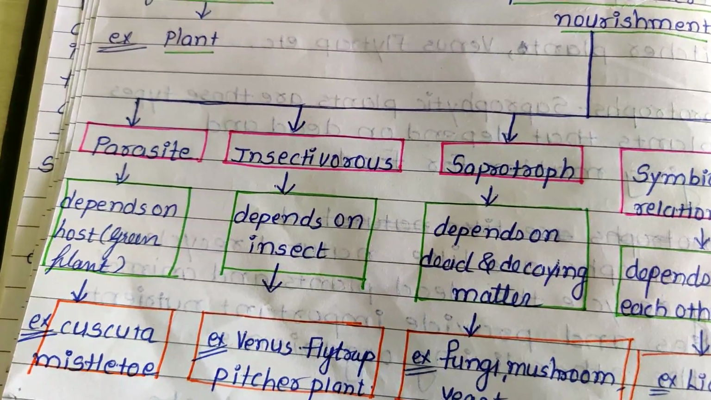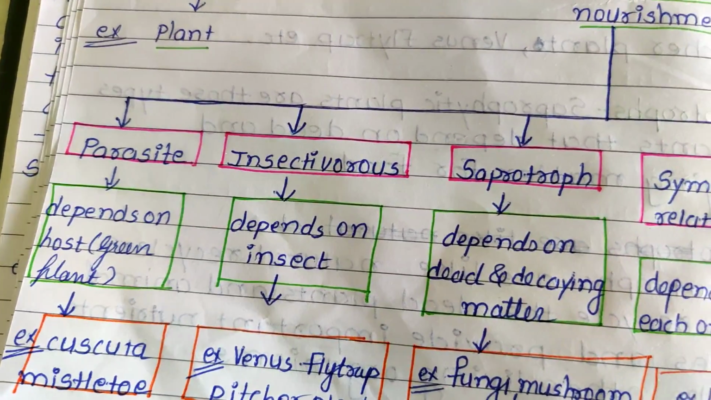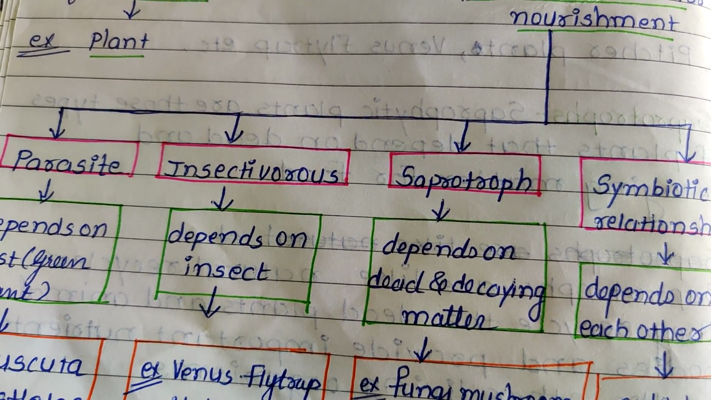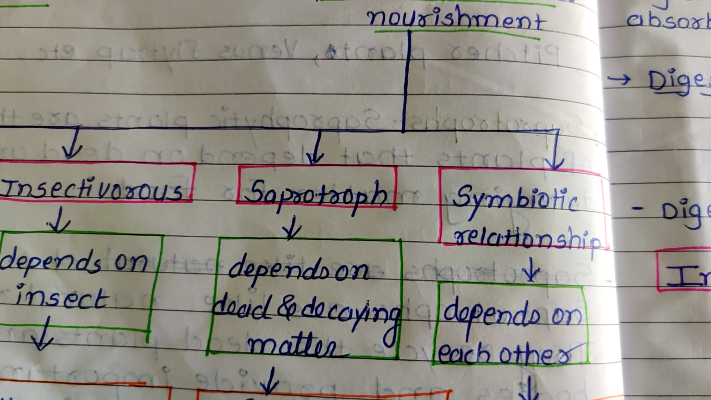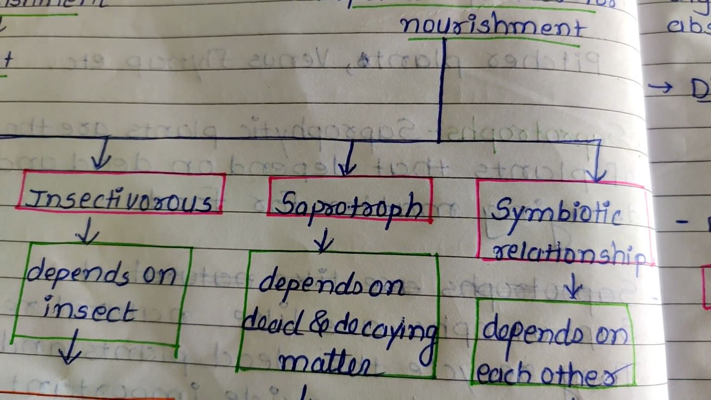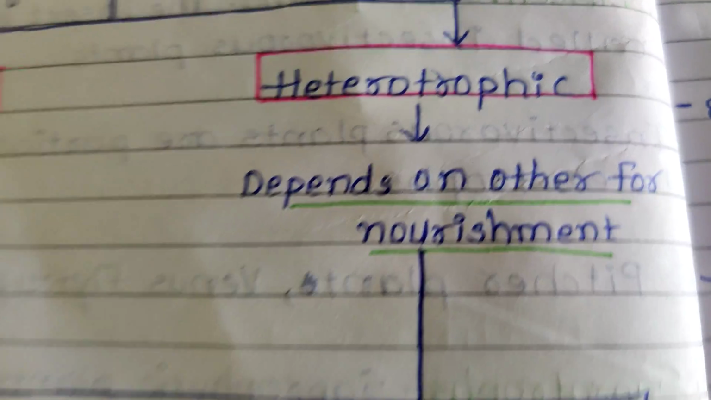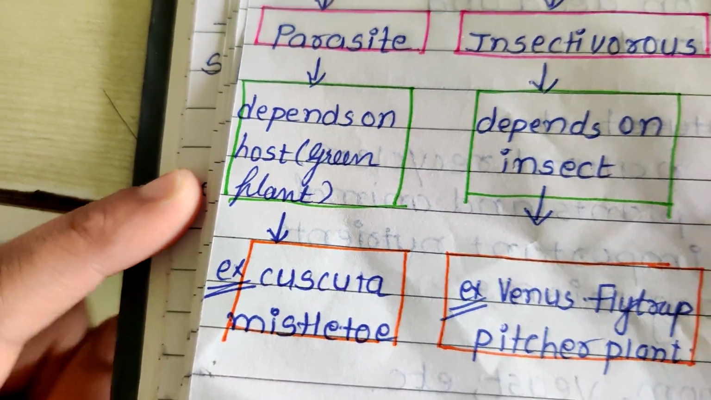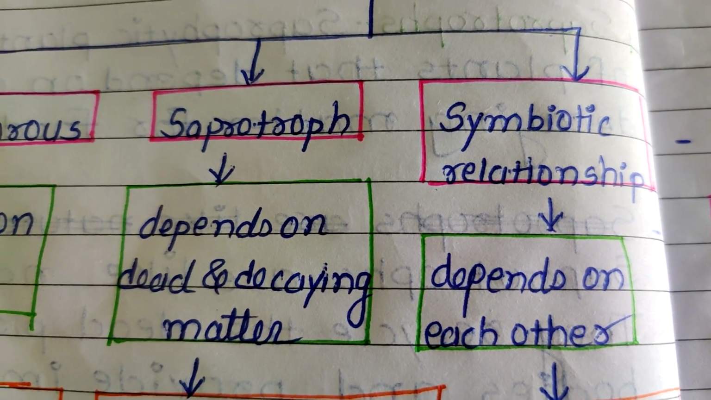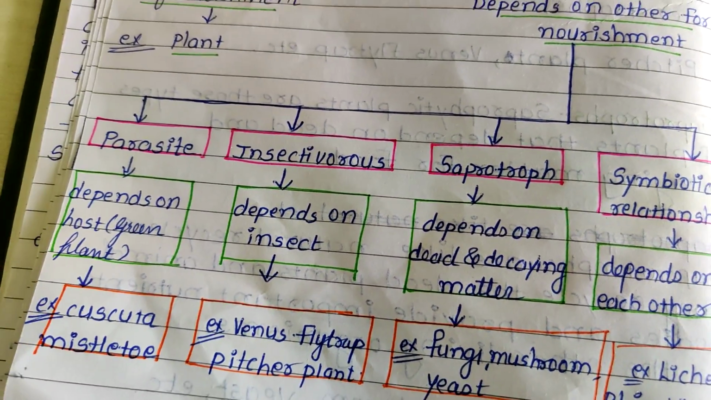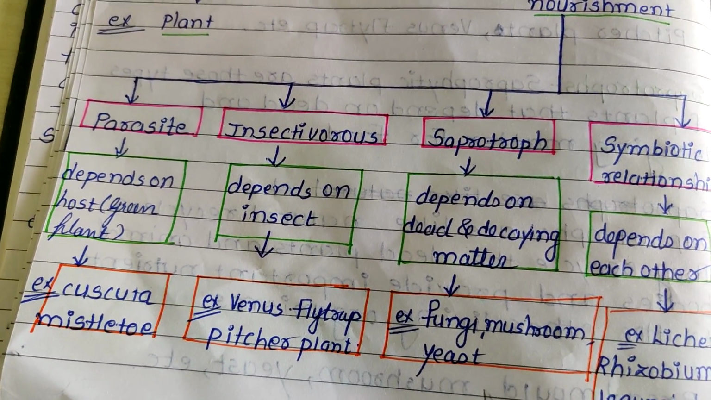Parasite means depends on a host plant, taking ready-made food from the green plant. Insectivorous depends on insects. Saprotroph depends on dead and decaying matter. Symbiotic depends on each other for the requirement. So you can see over here, depends on host, depends on insect, depends on dead and decaying matter, depends on each other. Like this way they are depending on others for nourishment, hence they are known as heterotrophic modes of nutrition.